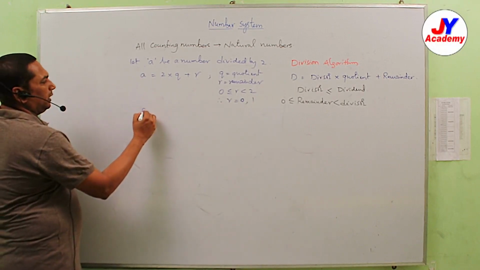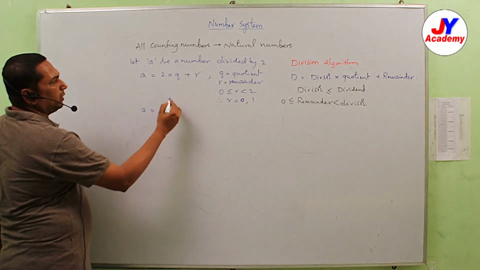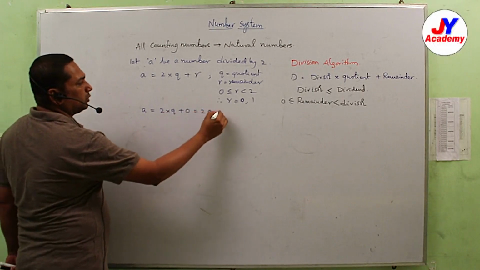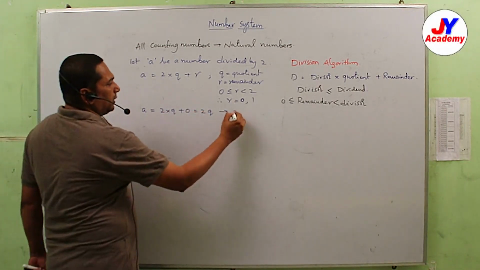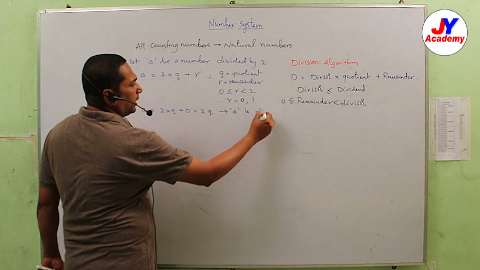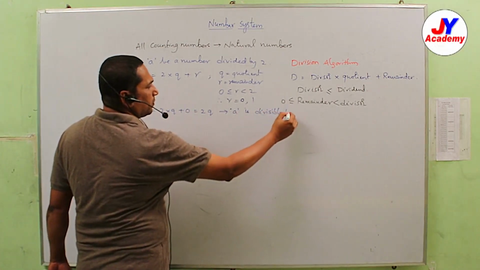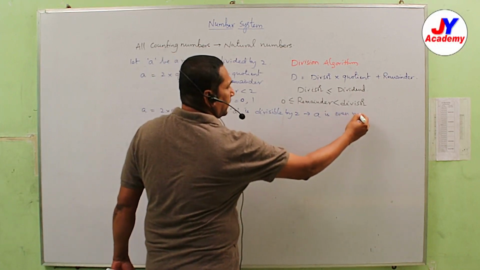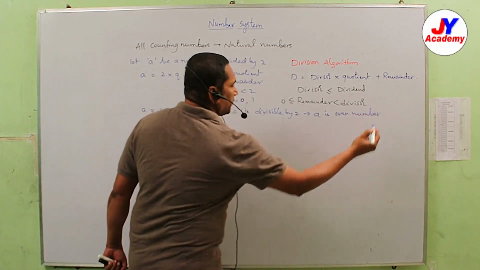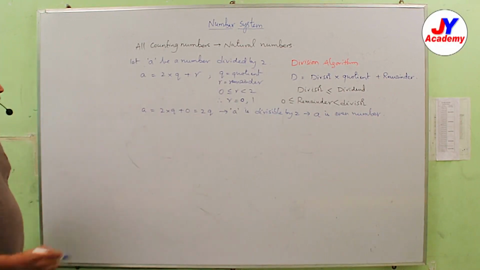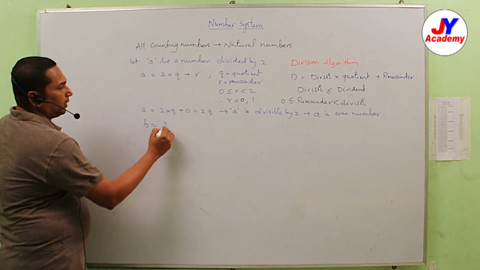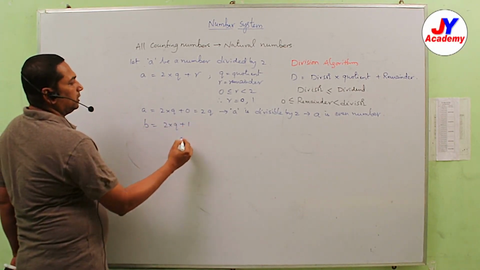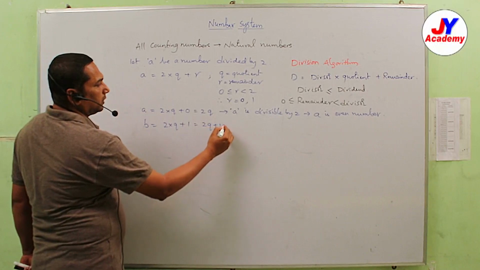Now A is equal to 2 into Q, let Q be the quotient, plus 0, that is equal to 2Q. Here A is divisible by 2, so A is called an even number. Suppose another number B, if it is divided by 2, the remainder is 1, so 2Q plus 1.